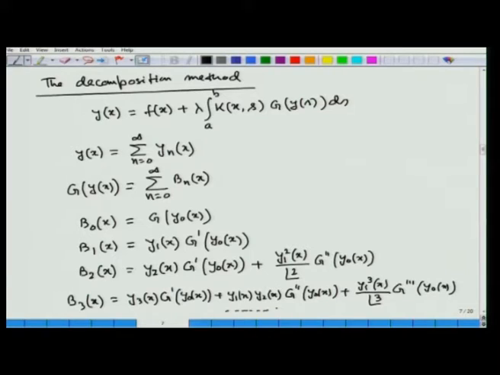So, in this way we can find the relations between B0, B1, B2, B3 and so on with y0, y1, y2, y3. The expressions for B0, B1, B2, B3 in terms of y0, y1, y2 and so on are determined by the nature of the nonlinear function. There are no unique expressions for B0, B1, B2 explicitly in terms of y0, y1, y2, but those are determined by the nature of the function g.